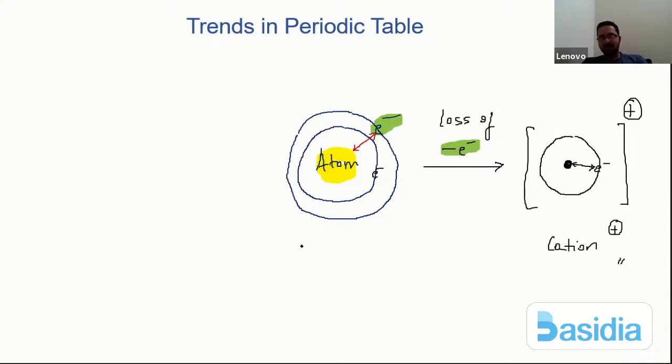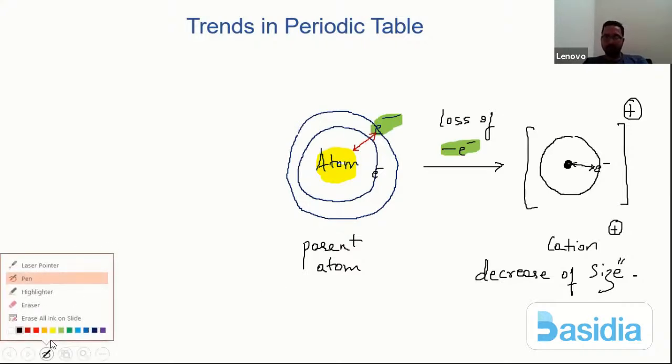So what I do understand is when you compare the parent atom, loss of the electron results in decrease of size. Loss of electron results in decrease of size.